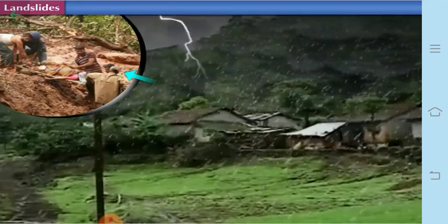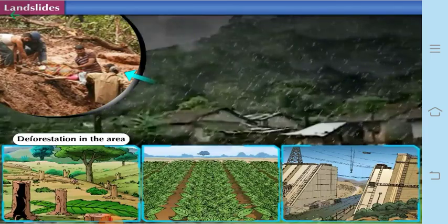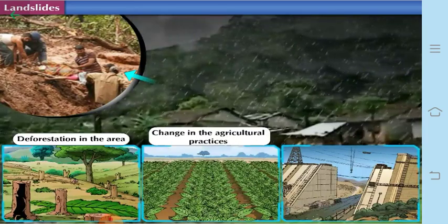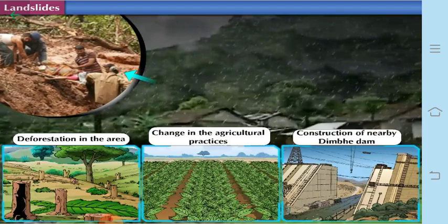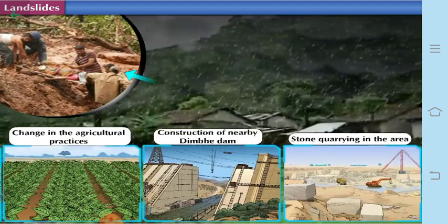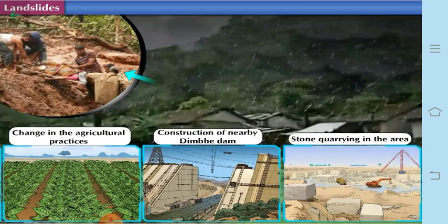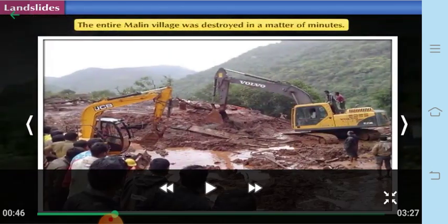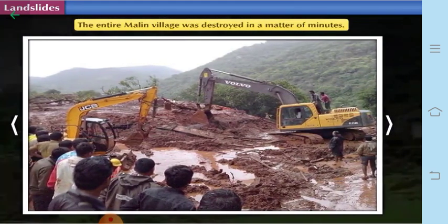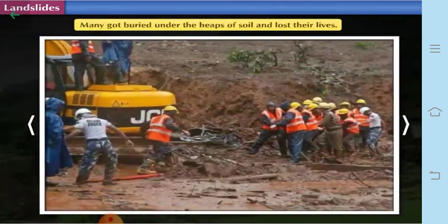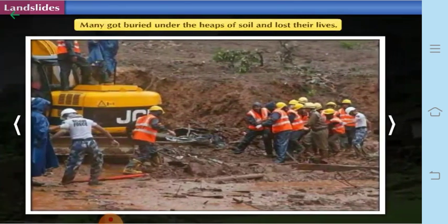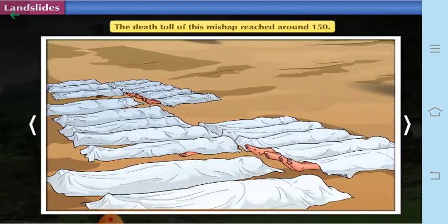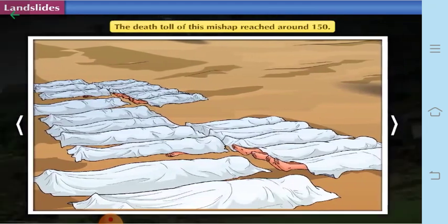The environmental destruction which resulted in this event was due to the deforestation in the area, change in agricultural practices, and the construction of the nearby Dimbe Dam. Also stone quarrying in the area, and because of this stone quarrying, the land got unstable and therefore it led to the landslide. The entire Malin village was destroyed in a matter of minutes, and so many got buried under heaps of soil and lost their lives. The death toll of the mishap reached around 150 at that time.